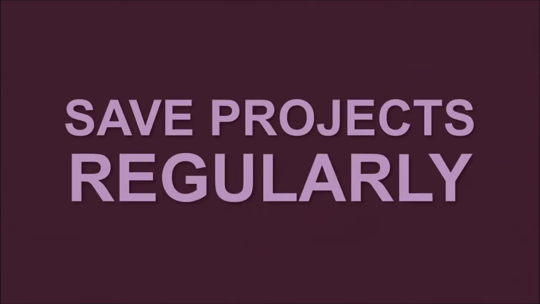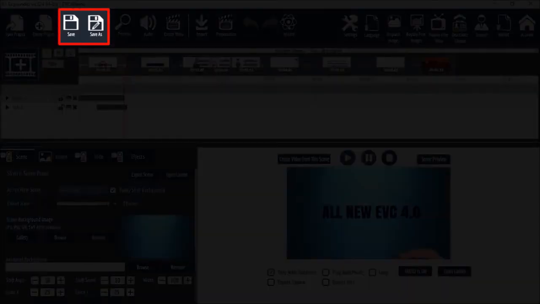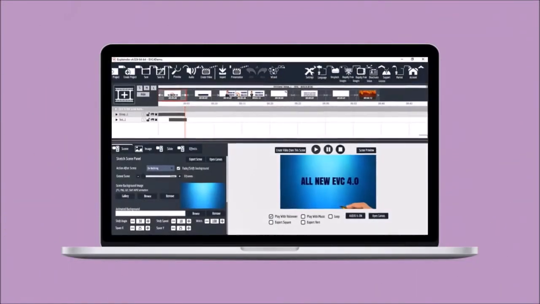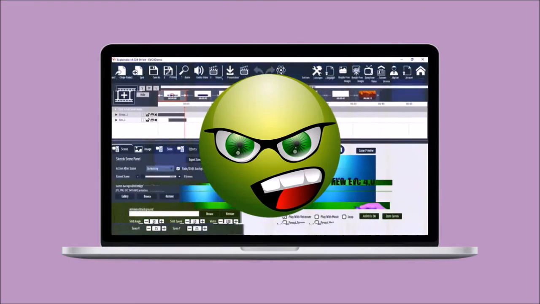Save your projects regularly when working on video projects. It's easy to forget to save your projects while working on them, and this may sometimes result in your project file becoming corrupted because of a bad asset or element in the project. And finally, in tip number 3,